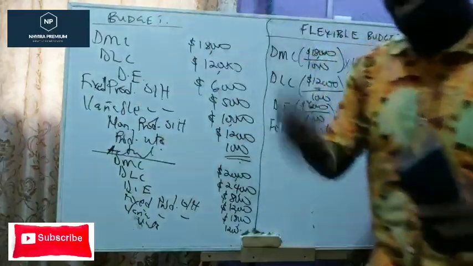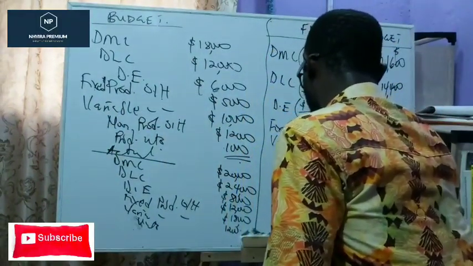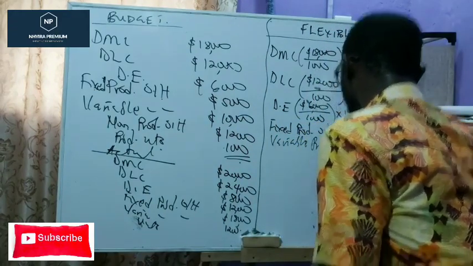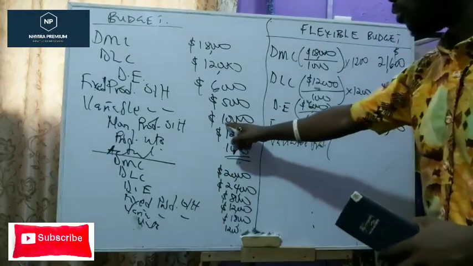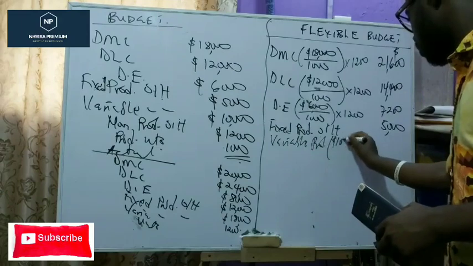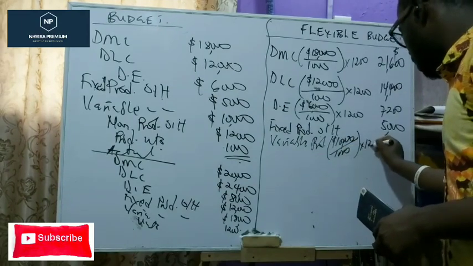Then we come to variable overheads. So variable production overheads, we're going to be flexing that because that is variable. What do we have here? We have $10,000 over 1,000 times 1,200.